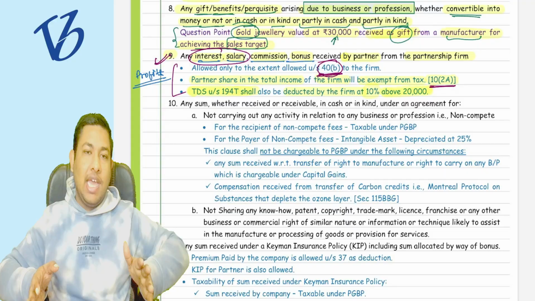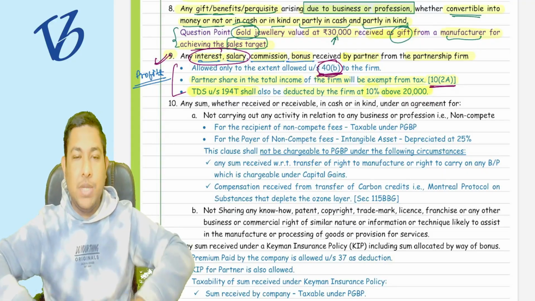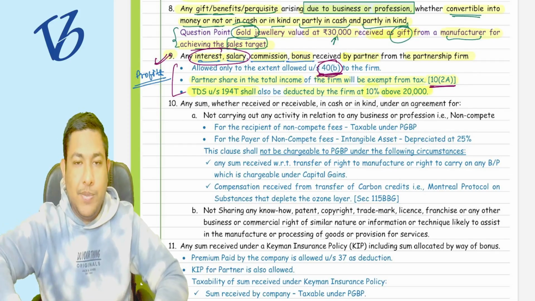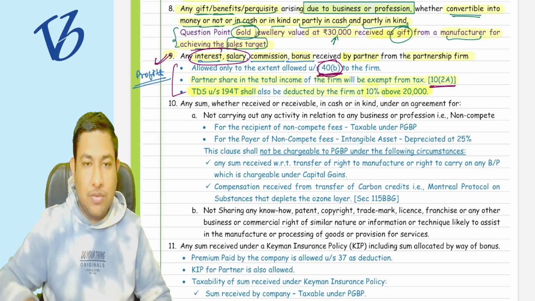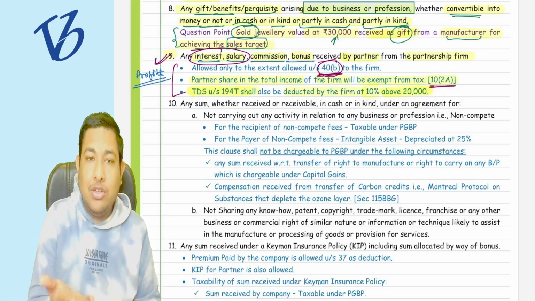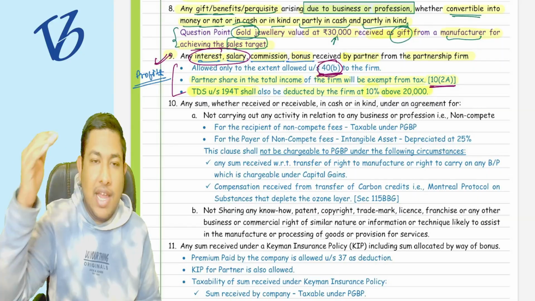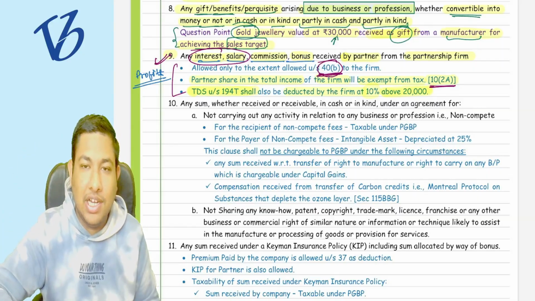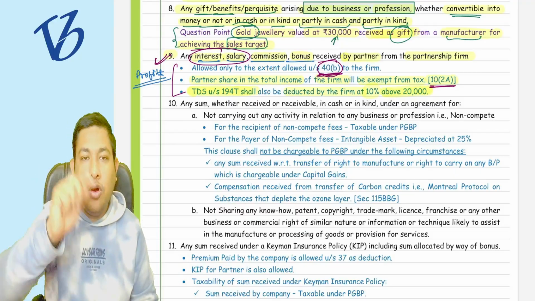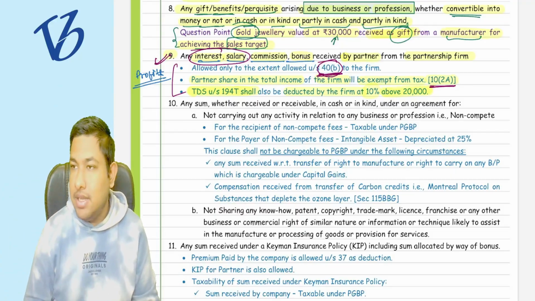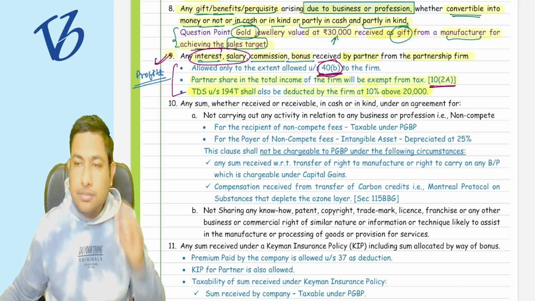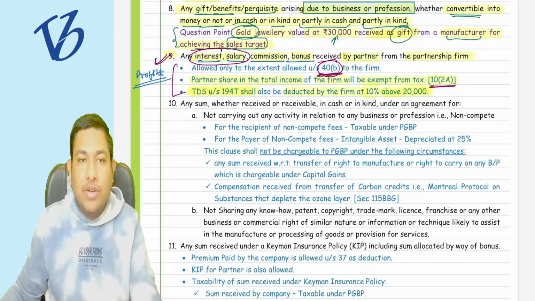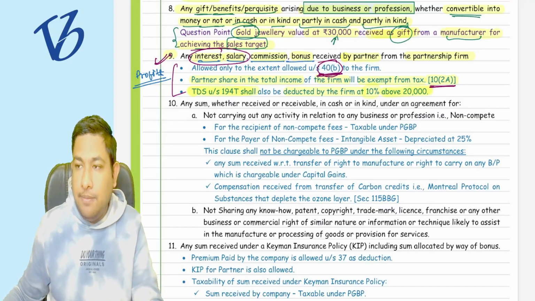So after concluding everything, whenever your syllabus is completed, you have read the full partnership chapter, you have read TDS, you have read the other parts of the syllabus, then whenever you start revising in your books before your exam, this particular interlinking is going to help you a lot, to know what is related to these particular things. Clear or not? Tell me. Is this point clear? Shall I move forward from point number 9 to point number 10 now? Tell me. Shall I move forward to point number 10?